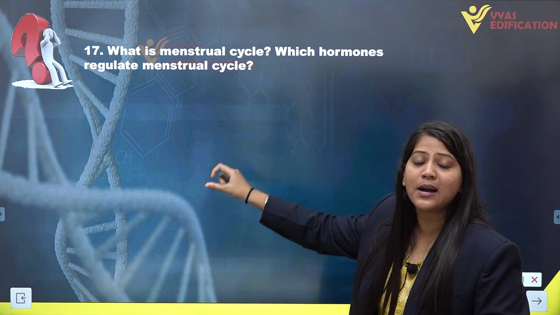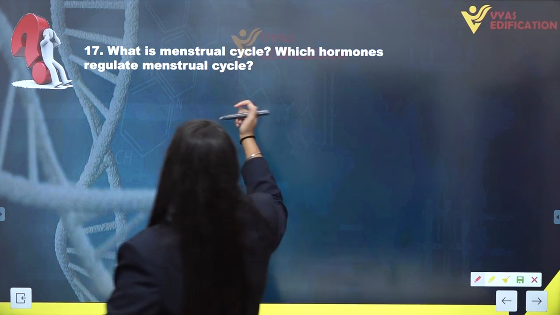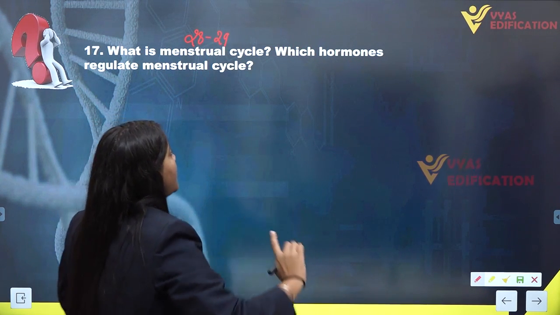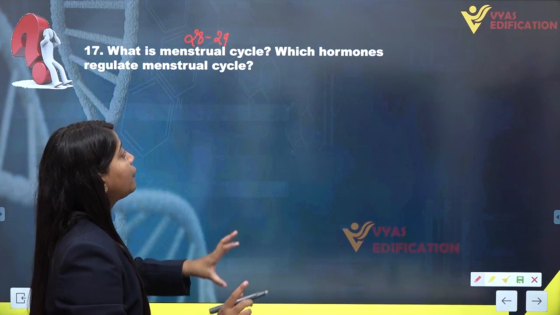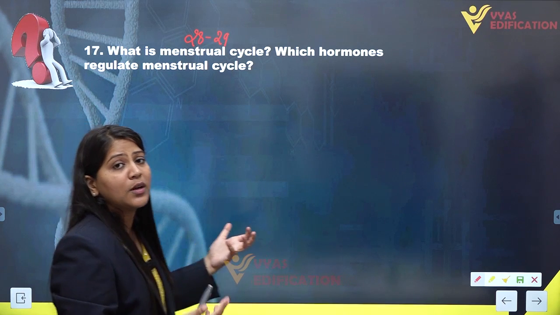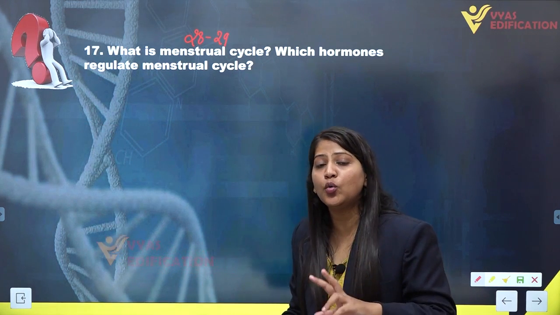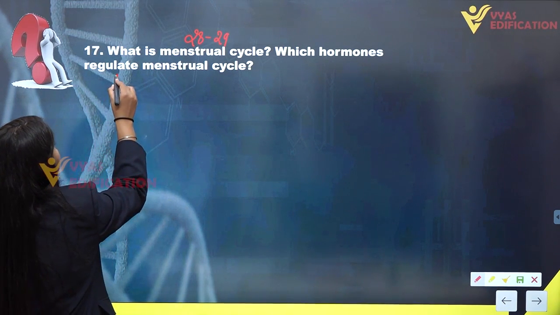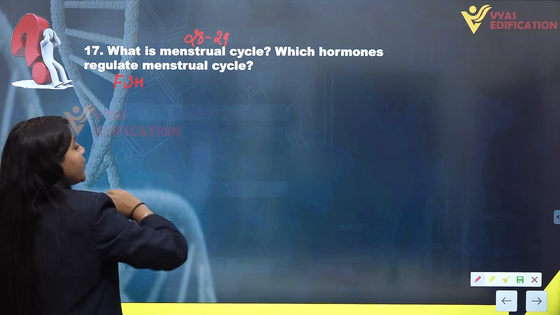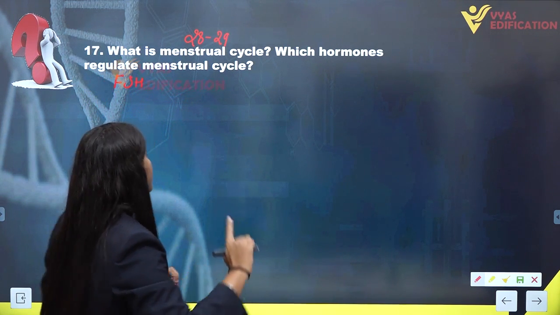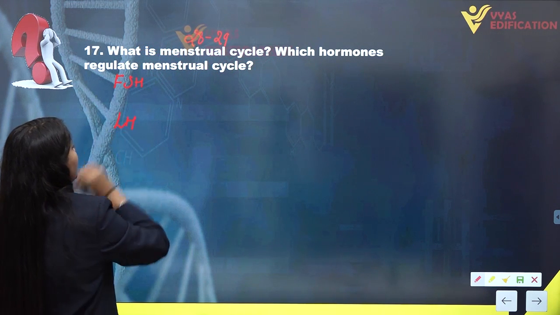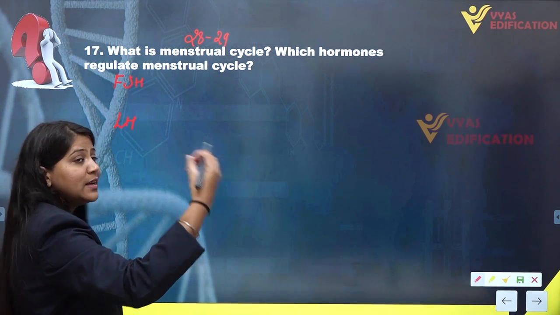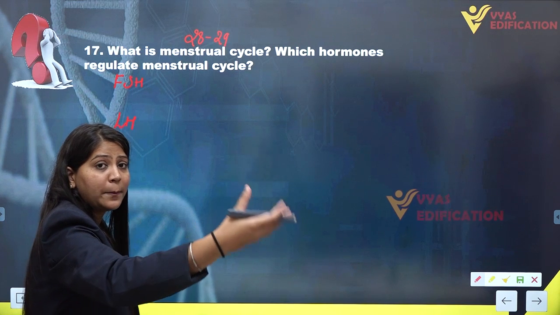Menstrual cycle actually occurs for about 28 to 29 days on an average. Now here we come to the second part of this question, which hormones regulate menstrual cycle. Basically there are two hormones known as gonadotropins, named follicle stimulating hormone FSH and luteinizing hormone LH. Both these hormones regulate the menstrual cycle.